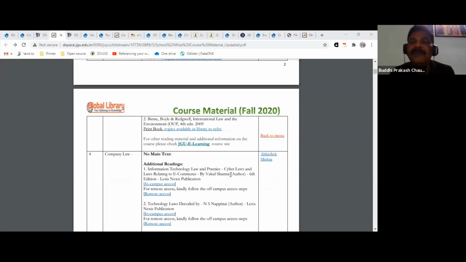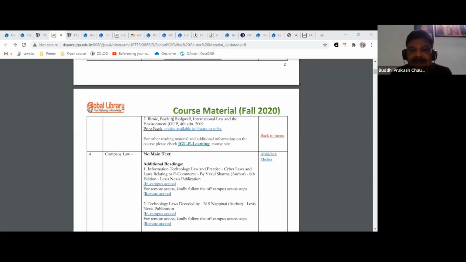If they are not available online and we haven't got the license, we'll get the license for you. Wherever the license is not available, we'll tell you that you have to buy a license or a personal copy. So I think that is the key resource for you this semester.